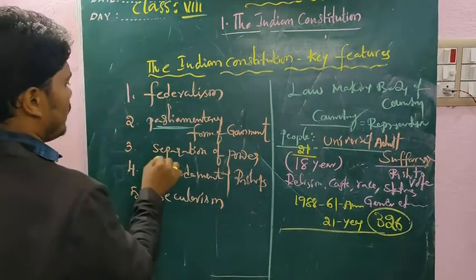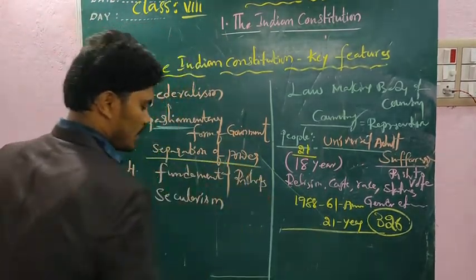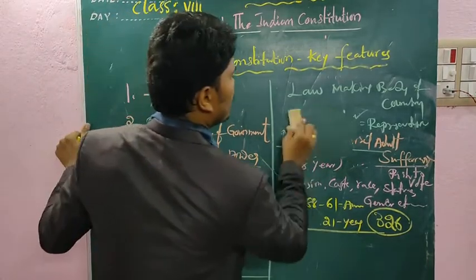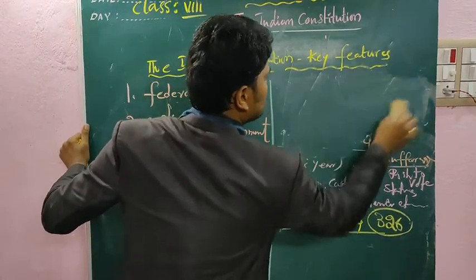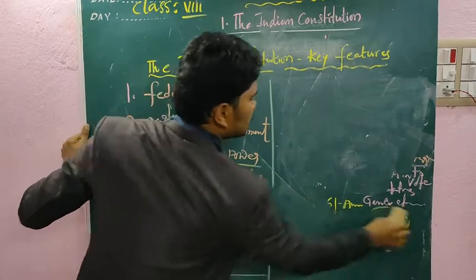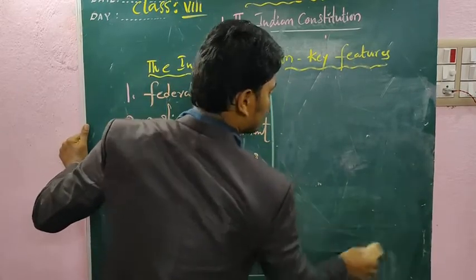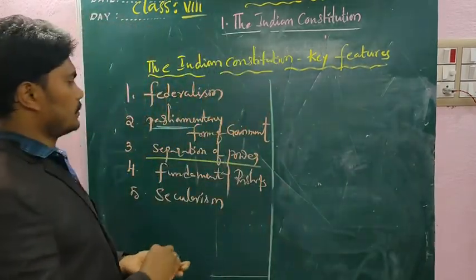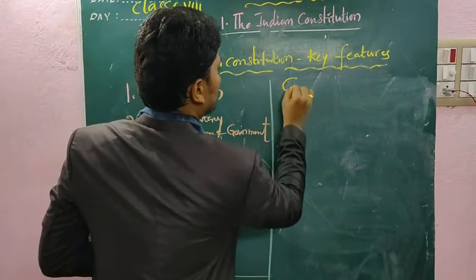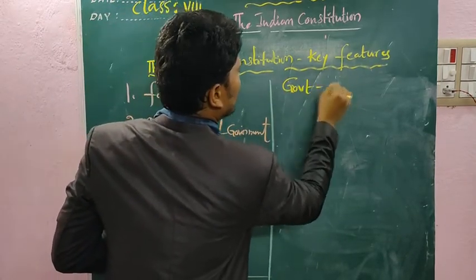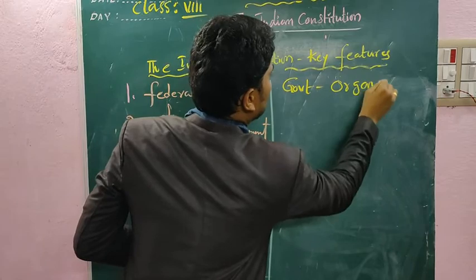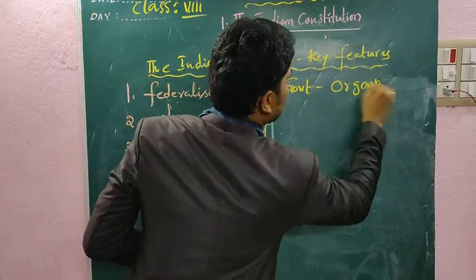Now we are going to discuss the third one, separation of power. Inside the government, there are three organs. How many organs? Three organs inside the government.